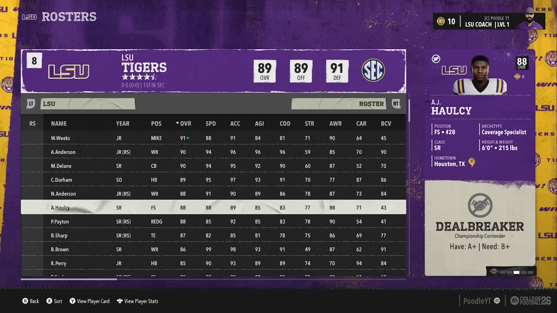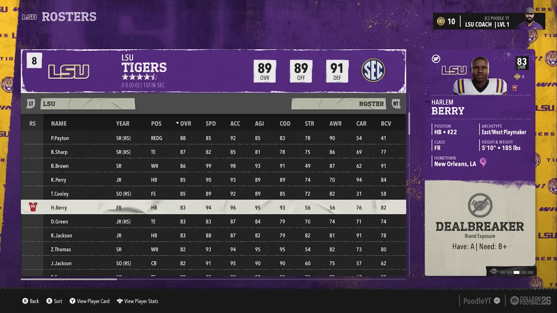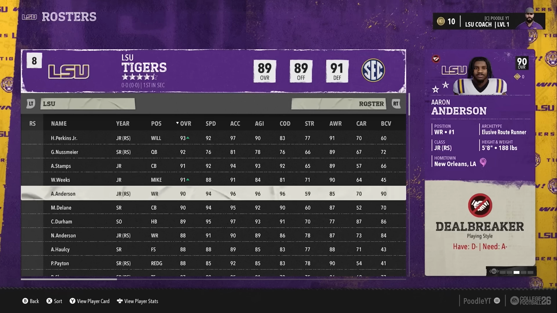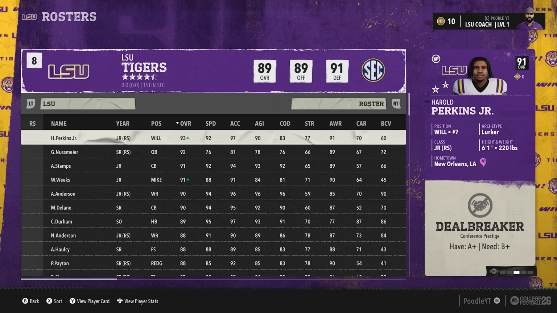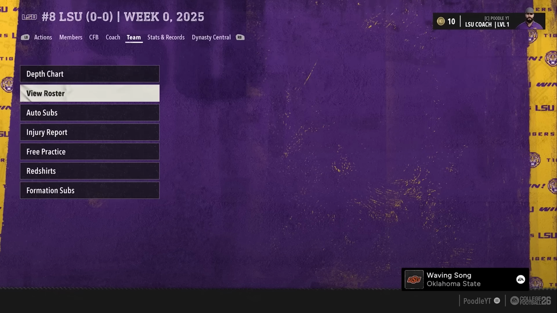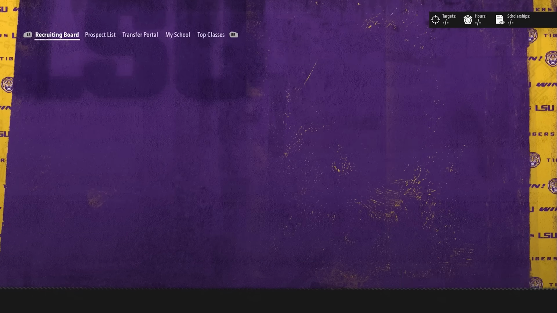So the problem we run into this year with a few things is, yes, deal breakers are tougher, but they are dynamic. Let's just say, for instance, that this guy could have started with a C+ when we brought him in, maybe a B+, but as they go up in overall, their deal breakers can get higher. This becomes a problem with things like pro potential, where pro potential now is your last 4 years. It's your last 4 years of actually what you've done and sending players to the NFL.